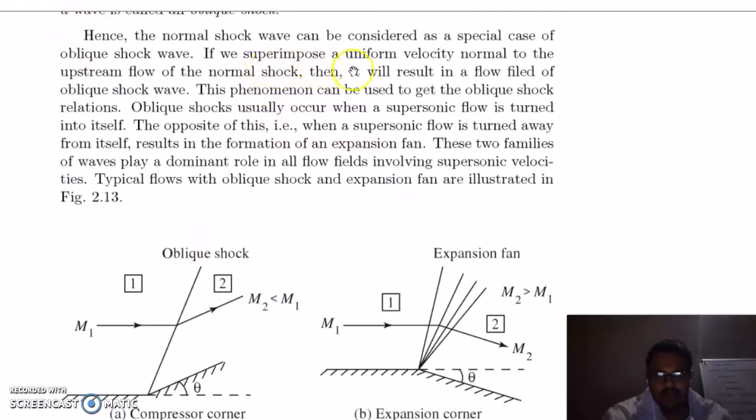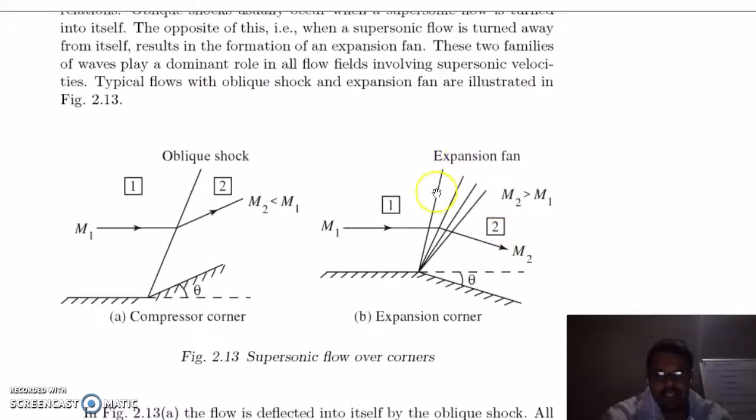So if we superimpose a uniform velocity normal to the upstream flow of a normal shock, then it will result in a flow field of an oblique shock wave. Oblique shocks usually occur when a supersonic flow is turned into itself. The opposite, when a supersonic flow is turned away from itself, results in the formation of an expansion fan. You can see these two situations are the reverse of each other. So these two families of waves play a dominant role in flow fields involving supersonic velocities.